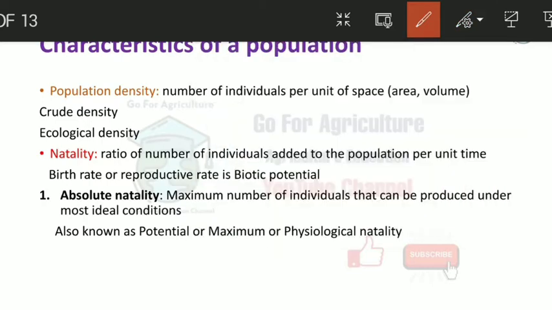Next is natality. Natality is the ratio of the number of individuals added to the population. We can say natality is biotic potential, and biotic potential is the birth rate or the reproductive rate. Natality is of two types: absolute natality and ecological natality. Absolute natality is the maximum number of individuals that can be produced under the most ideal conditions. Absolute natality is also known as potential, maximum, or physiological natality.